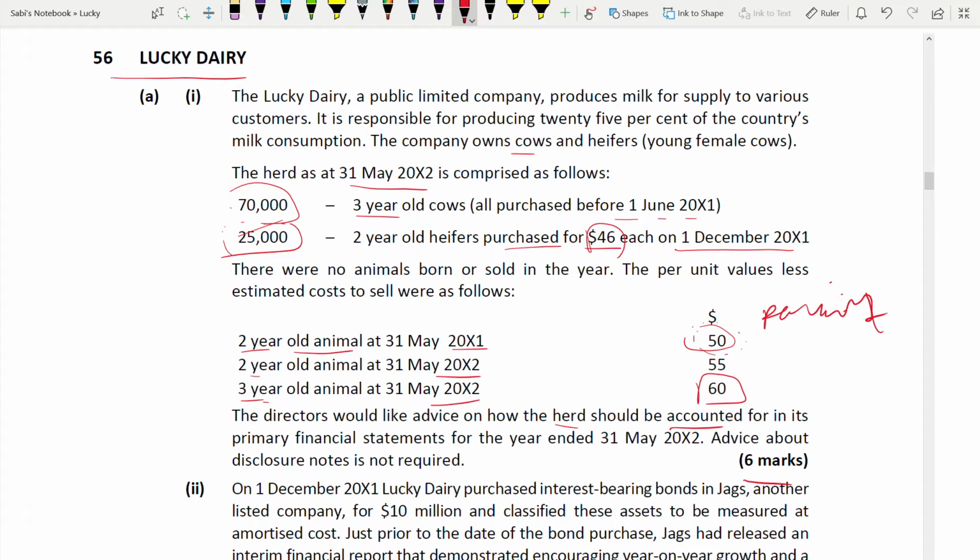Closing balance. And for 2-year-old animal, that is the heifer, on 31st May 2002, it is 55. This is basically to get the price per unit. That's why you need it. And for the first one, again, I'm repeating 70 into 50 because this 2-year-old animal. In this 3-year-old cows, 2-year-old animal also will come. Because you already have one price that is for 31st May 2001 and you need that opening balance. That's why even though it says 3-year, you can use this in the opening balance.